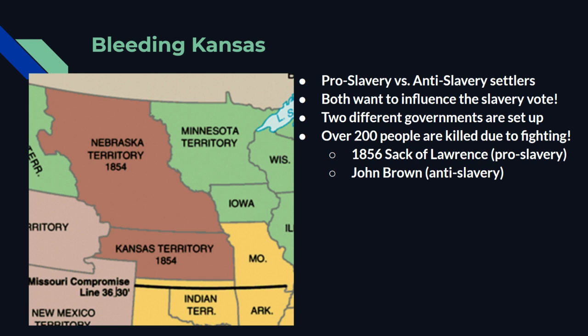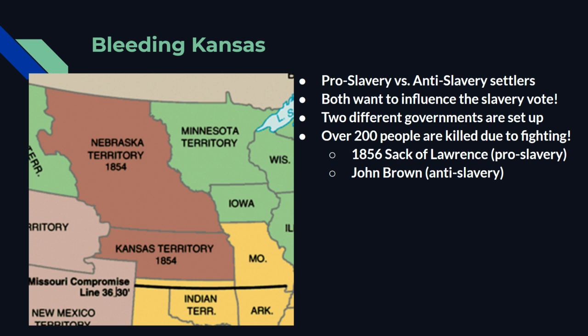These people are killing each other. They have towns which are like, oh, this is a pro-slavery town, this is an anti-slavery town. They even set up two separate governments, and they are in direct conflict, right? We have people like John Brown, who is an anti-slavery advocate that you guys remember from the other day. John Brown, he goes with his sons and a few other people, and he kills 5 pro-slavery people in the